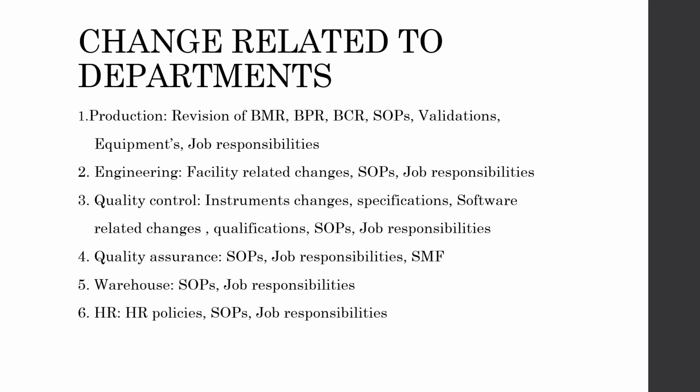After implementation, we need to get the supporting information, like trainings from all the departments as well as the implementation of the SOP. So these two copies have to be attached to the change control, and the change can be initiated for closure.